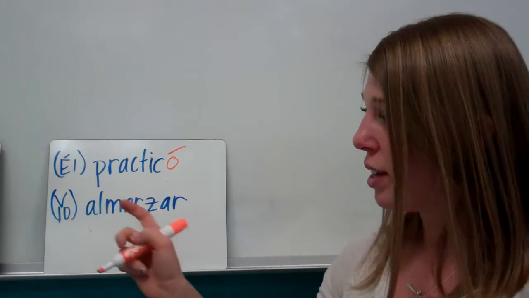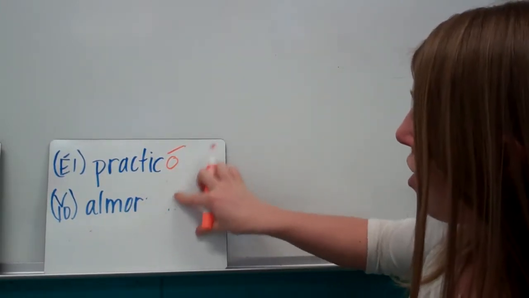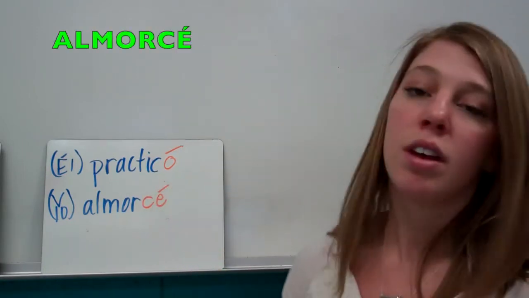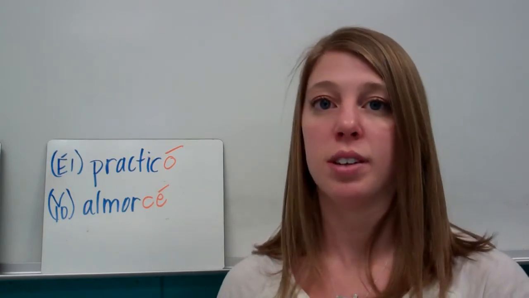And the very last one, yo and almorzar. Okay, we have a yo as a subject and a ZAR verb, so we have a spelling change. We're going to take all of this off, and it's going to be yo almorcé. So those are CAR, GAR, and ZAR verbs. They're really easy. Only the yo gets a spelling change.